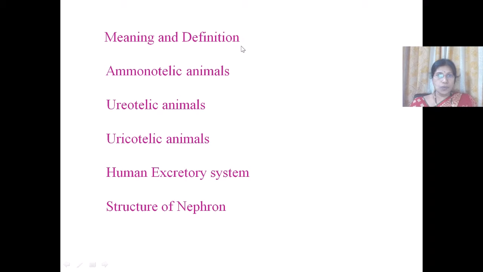and definition of excretion, the various nitrogenous metabolic products like ammonia, urea and uric acid, and classification of animals according to the nitrogenous waste products. Those are ammonogenic animals, ureogenic animals and uricogenic animals. The human excretory system, internal structure of the kidney and structure of nephron.